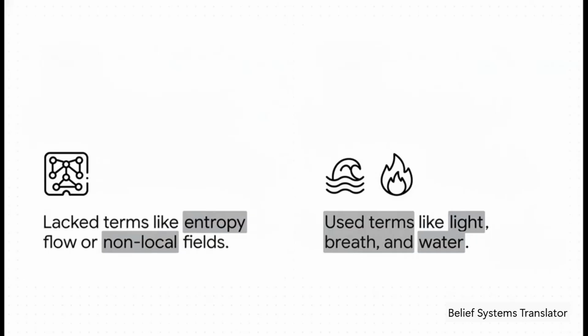See, ancient people didn't have words for modern concepts like entropy flow, which is really just a fancy way of measuring disorder, or non-local fields. But they did have words for light, breath, water, and fire. When they wanted to describe formless potential, they talked about water, or the vast sea. When they wanted to describe a moving, invisible force, they talked about the wind, or breath. They used these universal, everyday metaphors to intuitively describe the actual physical dynamics of the universe.